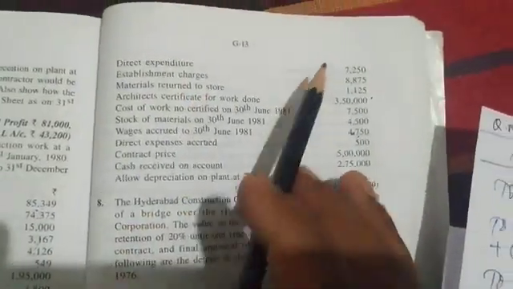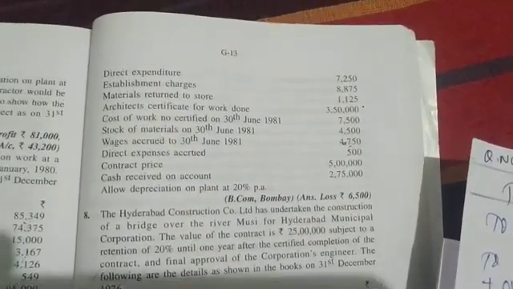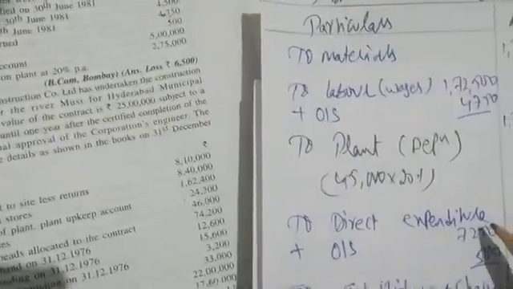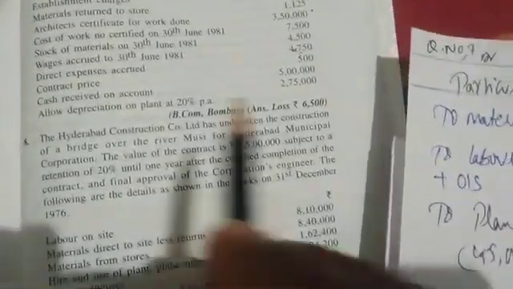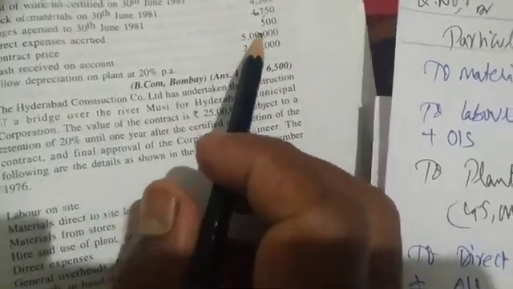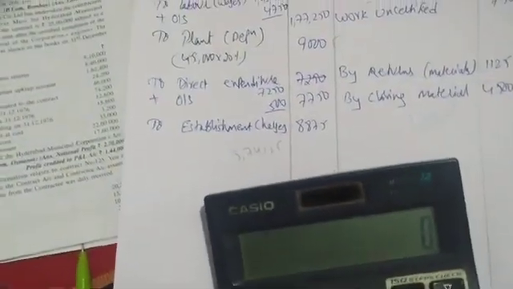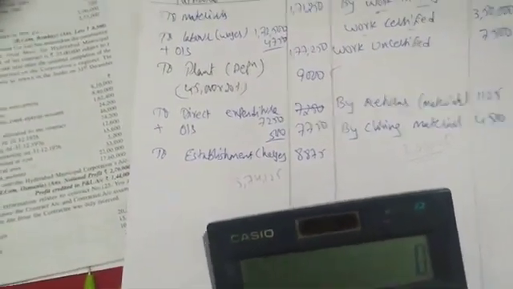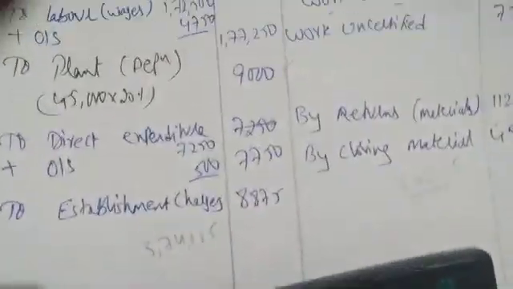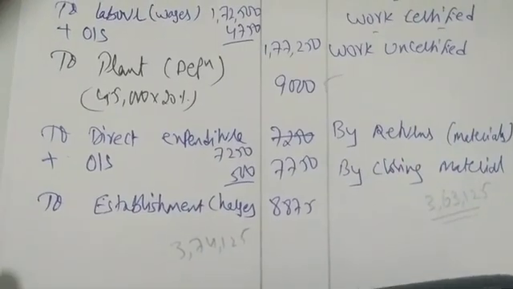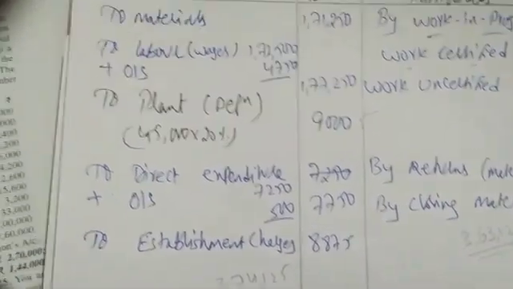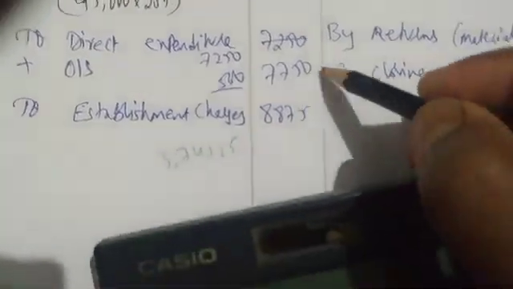Direct expenditure 7250, right? Outstanding direct expenses is 500. So 7250 plus 500, 7750. This is also right.